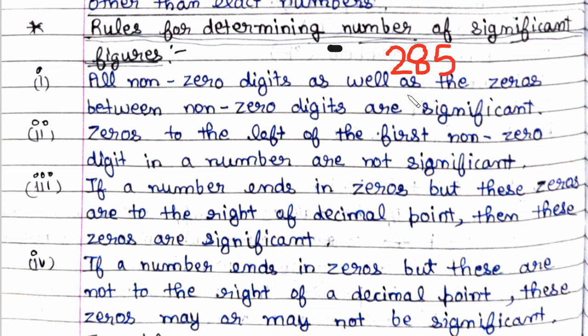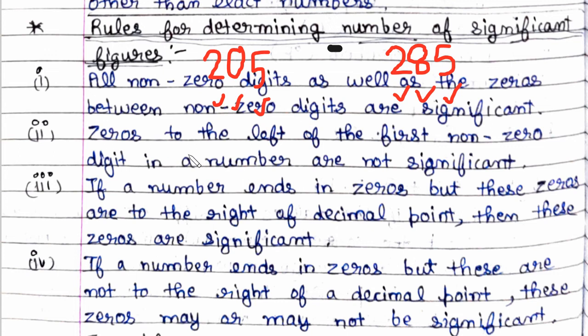In this, how many significant figures can you see? 2, 8 and 5. These all three are significant figures. Like see, a number 205 we are taking. Then in this 2, 0 and 5, these three are also significant figures, as this 0 comes between 2 and 5, which are non-zero digits.